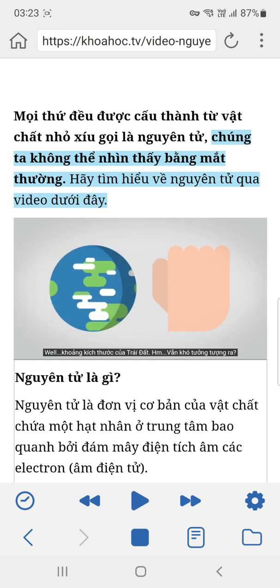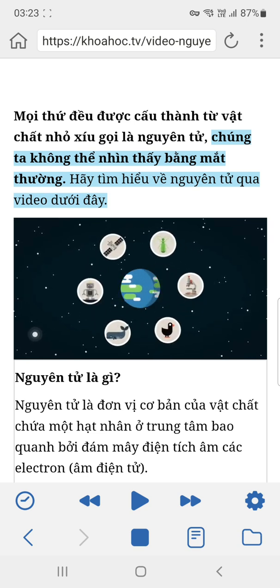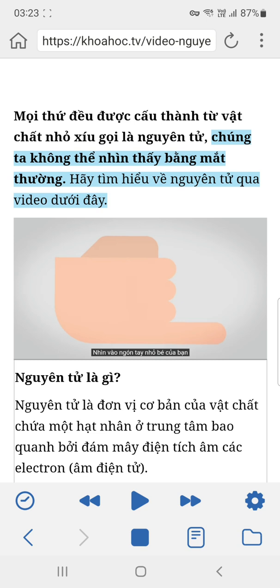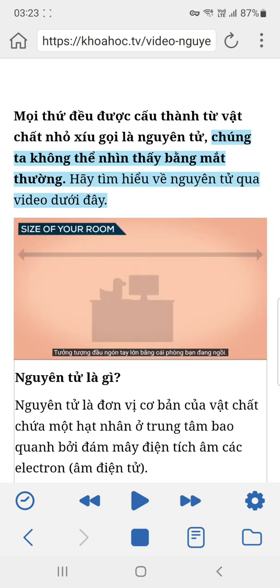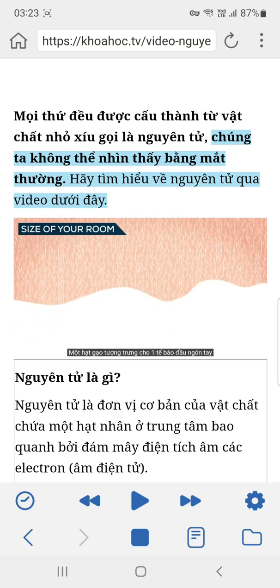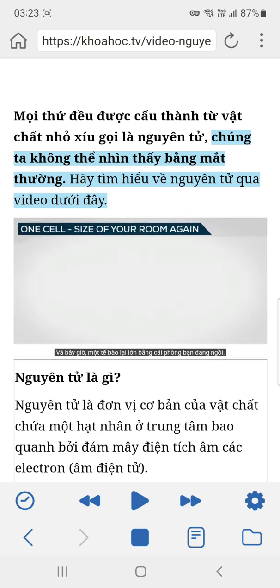Still hard to imagine? Let's try something different. Look at your little finger. Imagine that its tip is as big as the room you're sitting in right now. Now, fill the room with grains of rice. One rice corn represents one cell of your fingertip. Now let's zoom in on the rice corn. And now, one cell is as big as the room you're in right now.